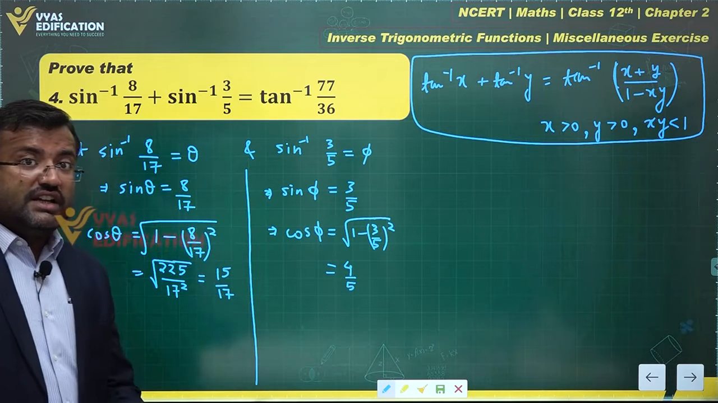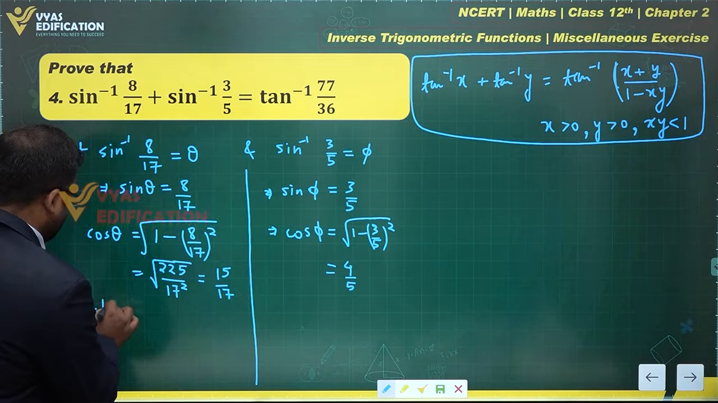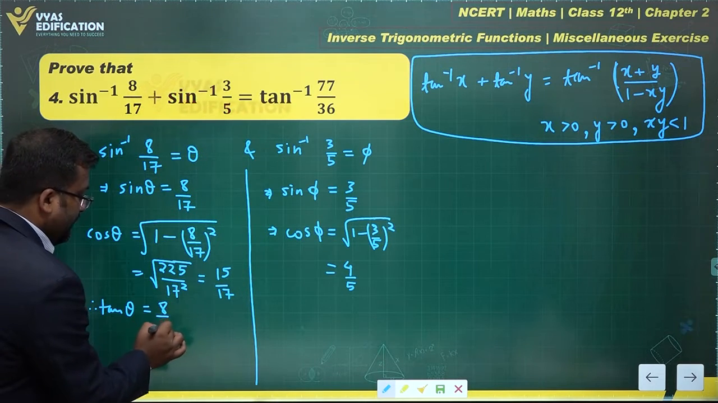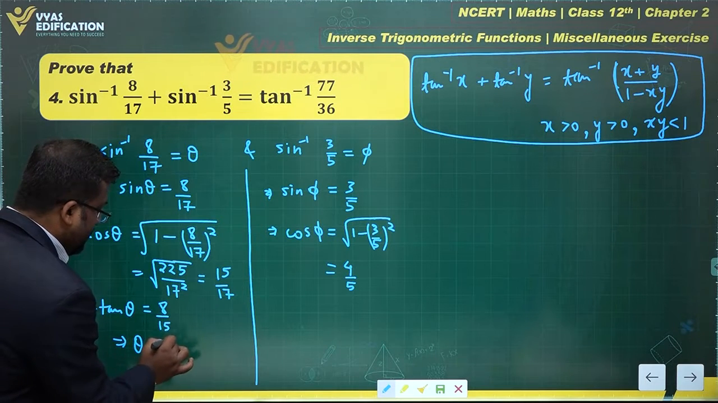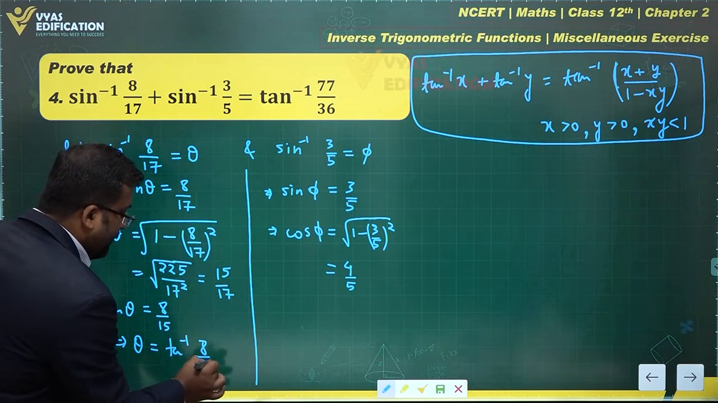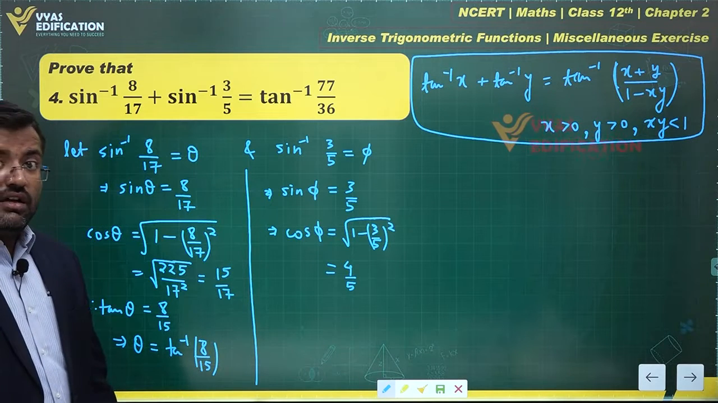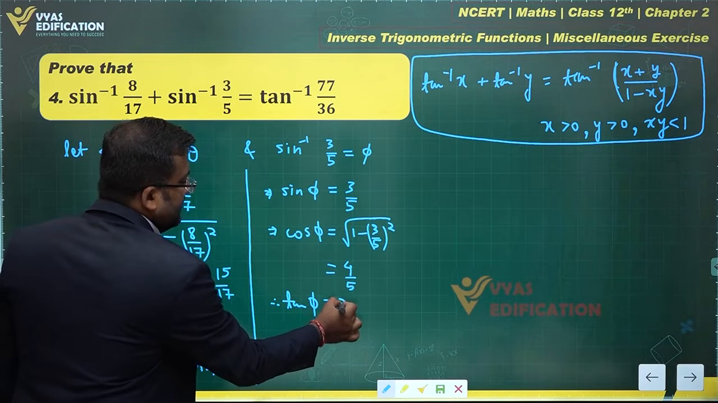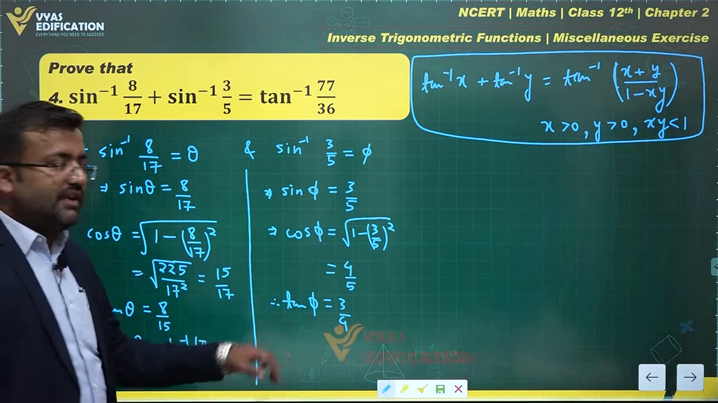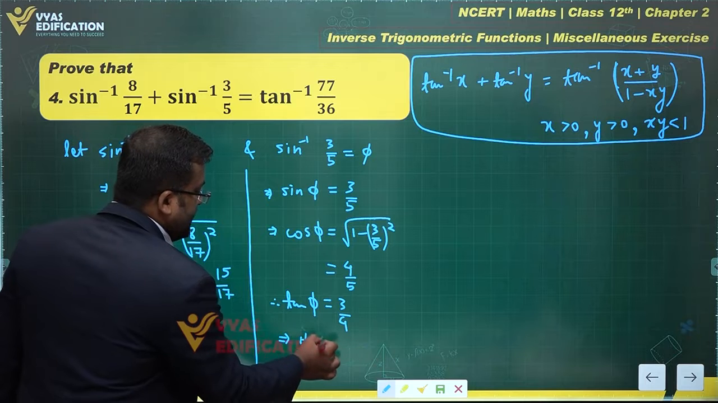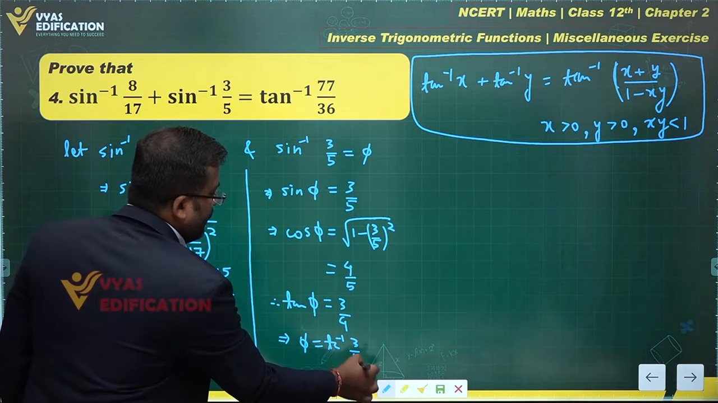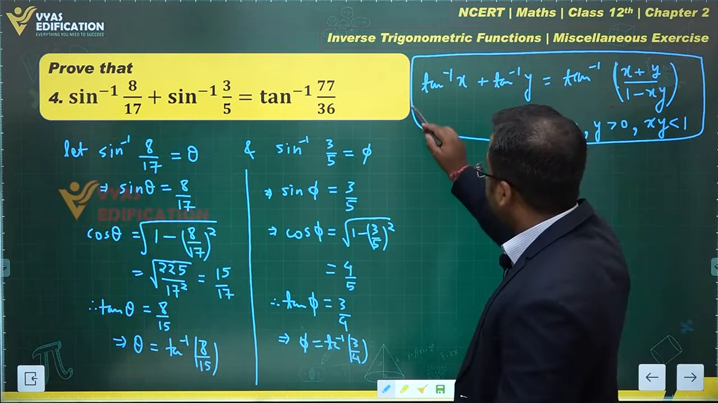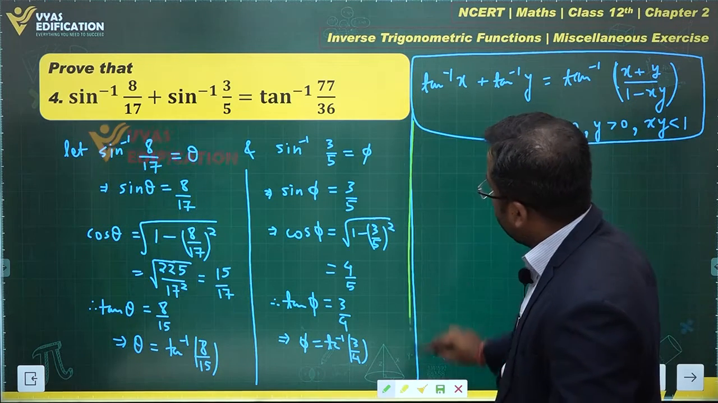And once we have found cos theta and sin theta, you can find tan theta. Tan theta is equal to this upon this, which is 8 upon 15, giving me theta is equal to tan inverse of 8 by 15. This is the value of theta, right? What about this one? Therefore, tan phi is 3 upon 4, that is sin phi upon cos phi. And this gives me phi is equal to tan inverse 3 by 4. Once you have found the values of theta and phi, again, yes, because you started with theta and phi, right? And you found that value again.